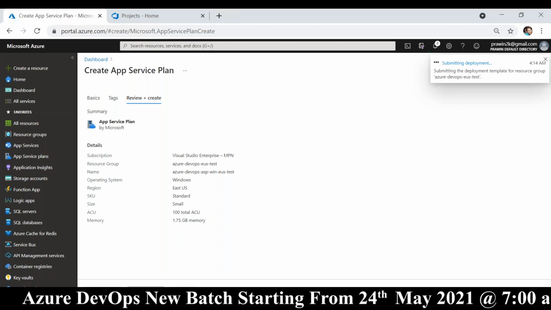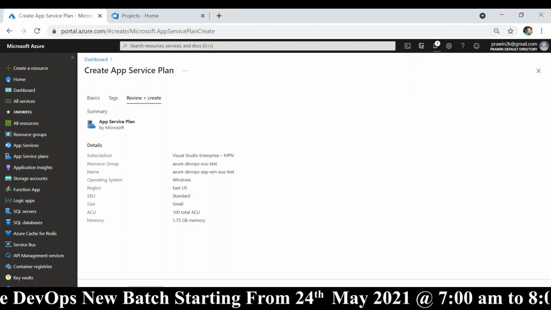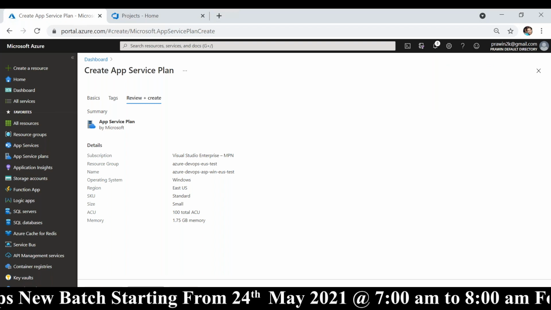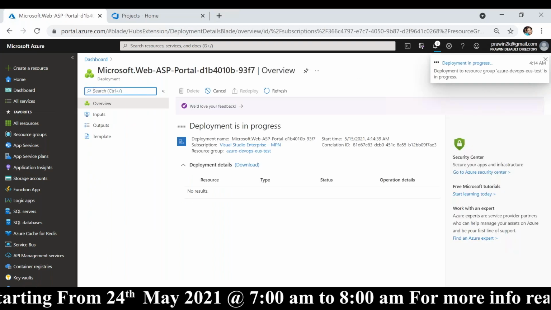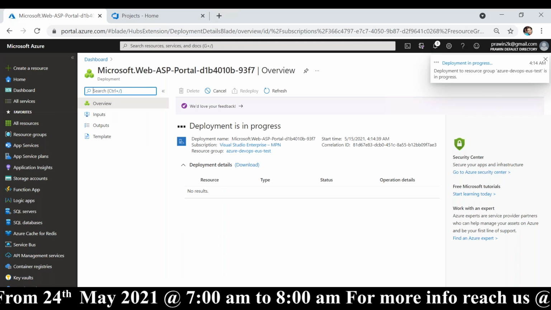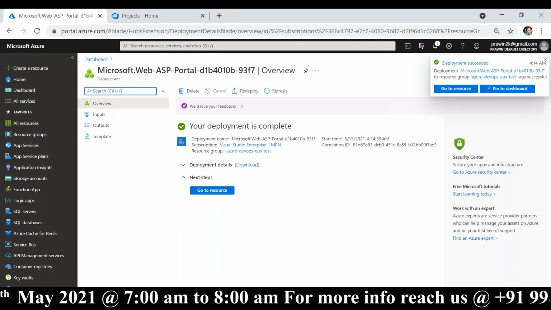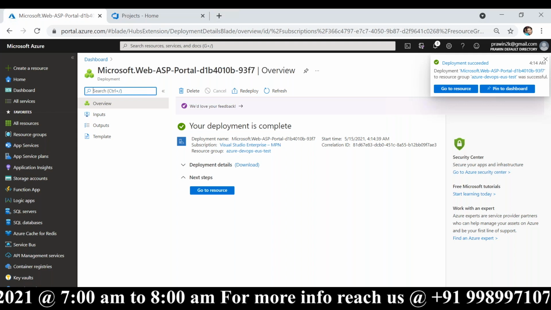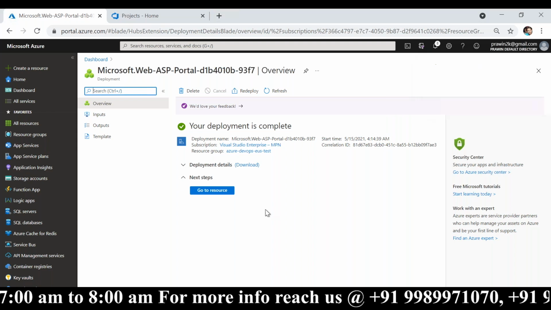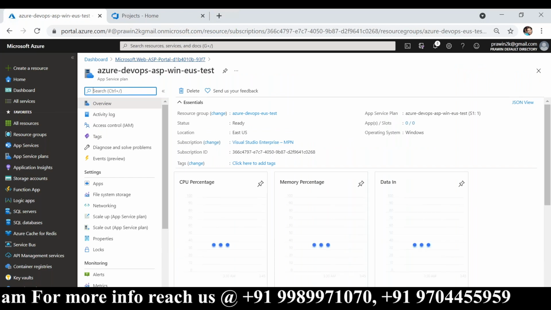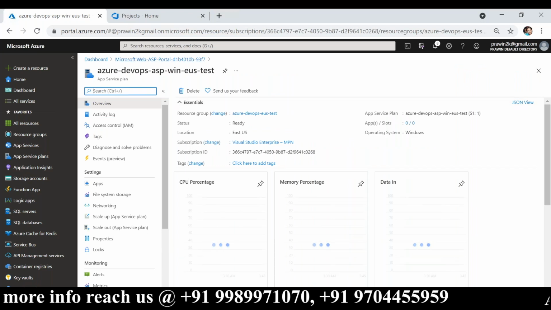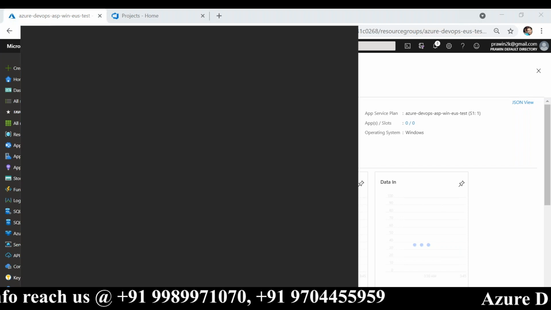I'm done. In 30 seconds, we have a PaaS server which is production ready. I can use it even for a production environment. But if you have to do the same thing on-prem, it takes months together. You see, it hardly takes 30 seconds. Now I can deploy my application into this. So let me do it manually.